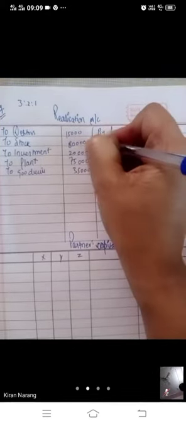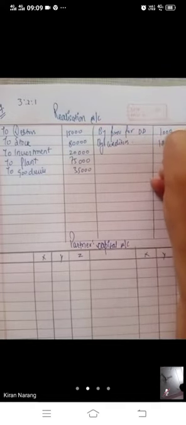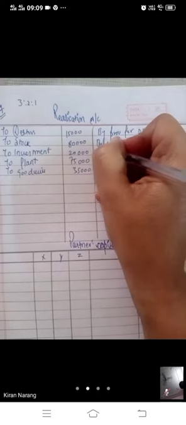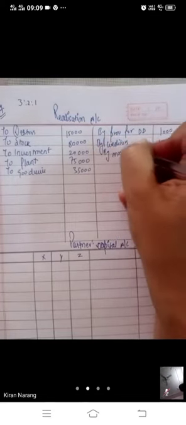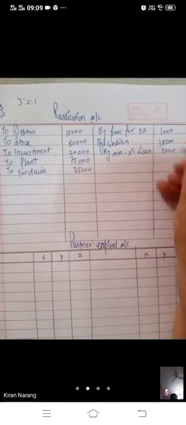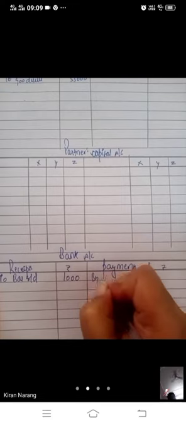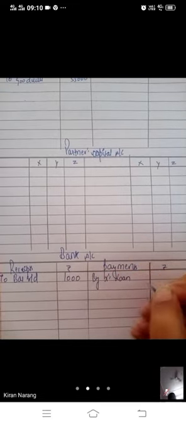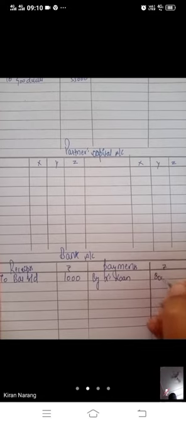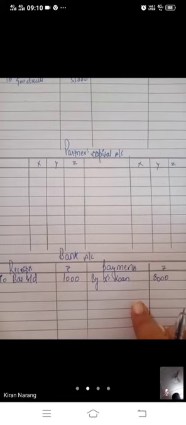Then have a look on liabilities. Outside liabilities will be written here. By creditors 18,500. By Mrs. X loan. Mrs. X is an outsider for the firm. So her loan will be recorded in realization. But X loan, it is a partner's loan. We have to make payment to the partner first. By X loan. It will be recorded in bank account only. Partner's loan will not be recorded in realization in PCA. It will be recorded in bank account only.